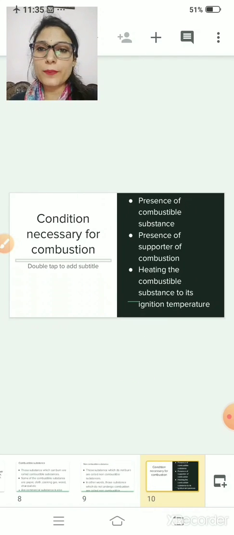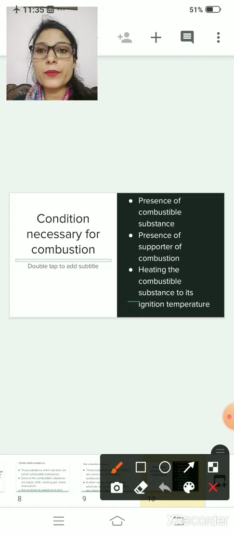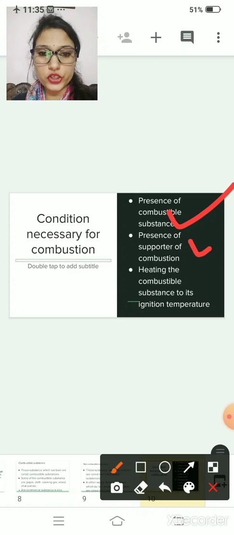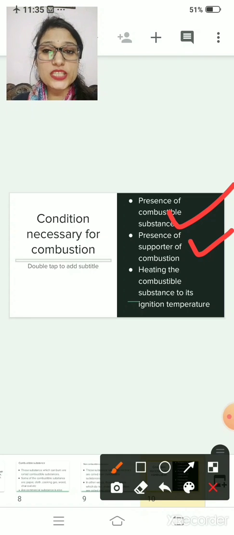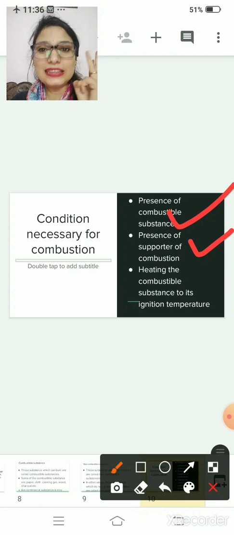Conditions necessary for combustion. Number 1, presence of combustible substance. Second, presence of supporter of combustion. And number 3, heating the combustible substance to its ignition temperature. How many conditions are there? There are only 3 conditions.